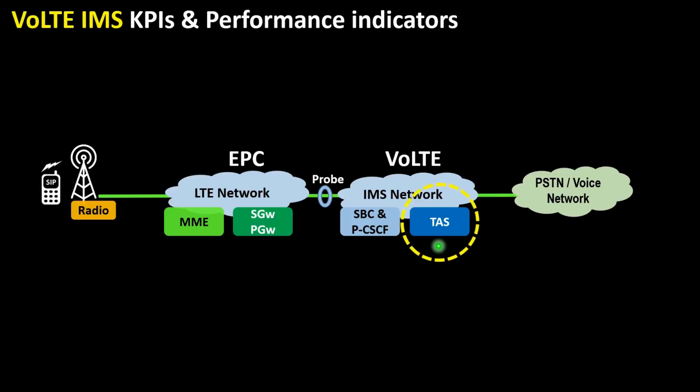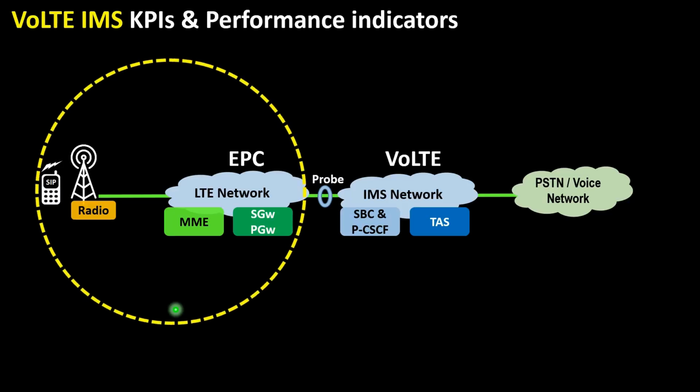For end-to-end VoLTE IMS network performance, you need KPIs and counters from all network elements responsible to provide VoLTE IMS service. This involves KPIs from SCSCF, TAS, which typically governs the signaling and call routing function. Similarly, KPIs of SBC and PCSCF will provide you insights of user plane which carries actual voice path. You can see quality of voice payload traffic such as MOS, mute call, one-way calls by looking on these SBC KPIs. Few operator uses external probes to get these SBC KPIs as well.